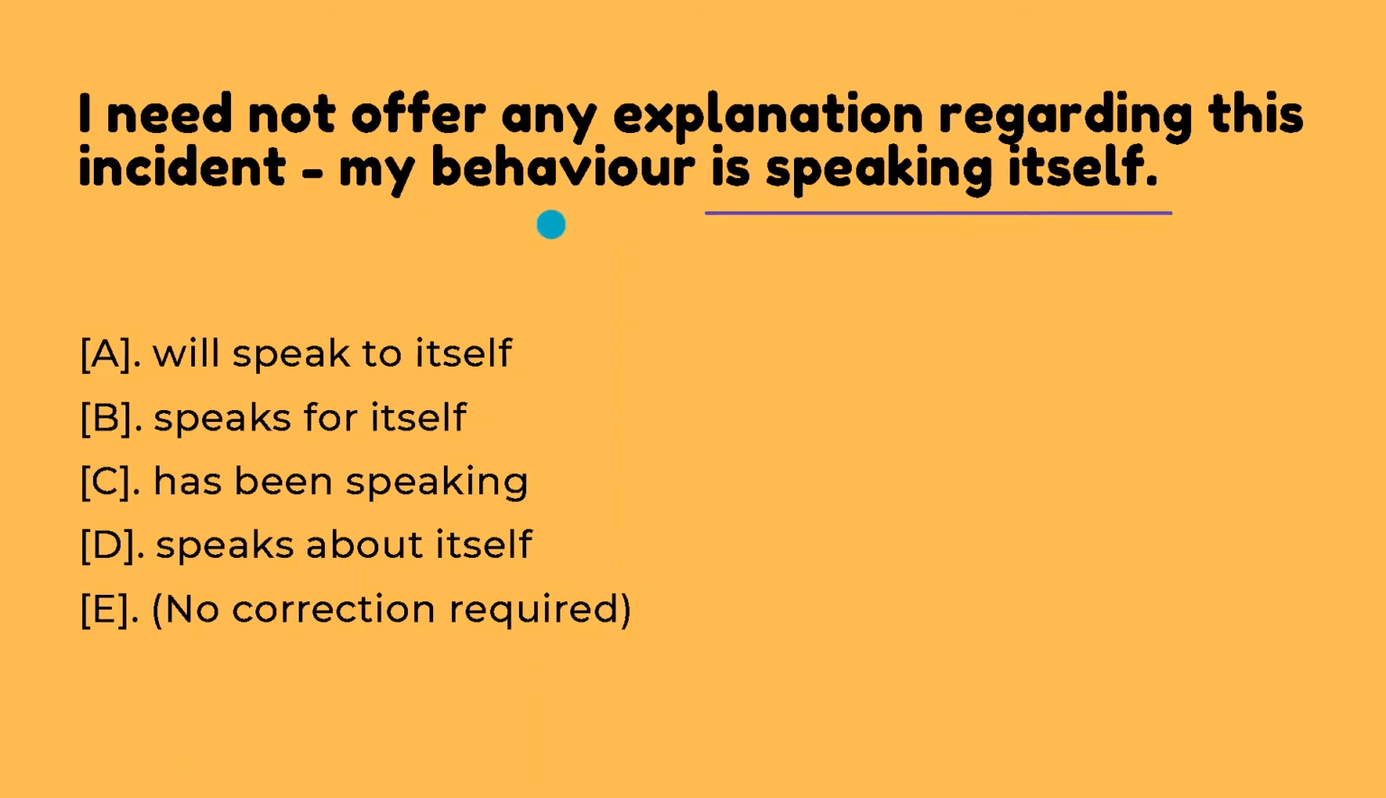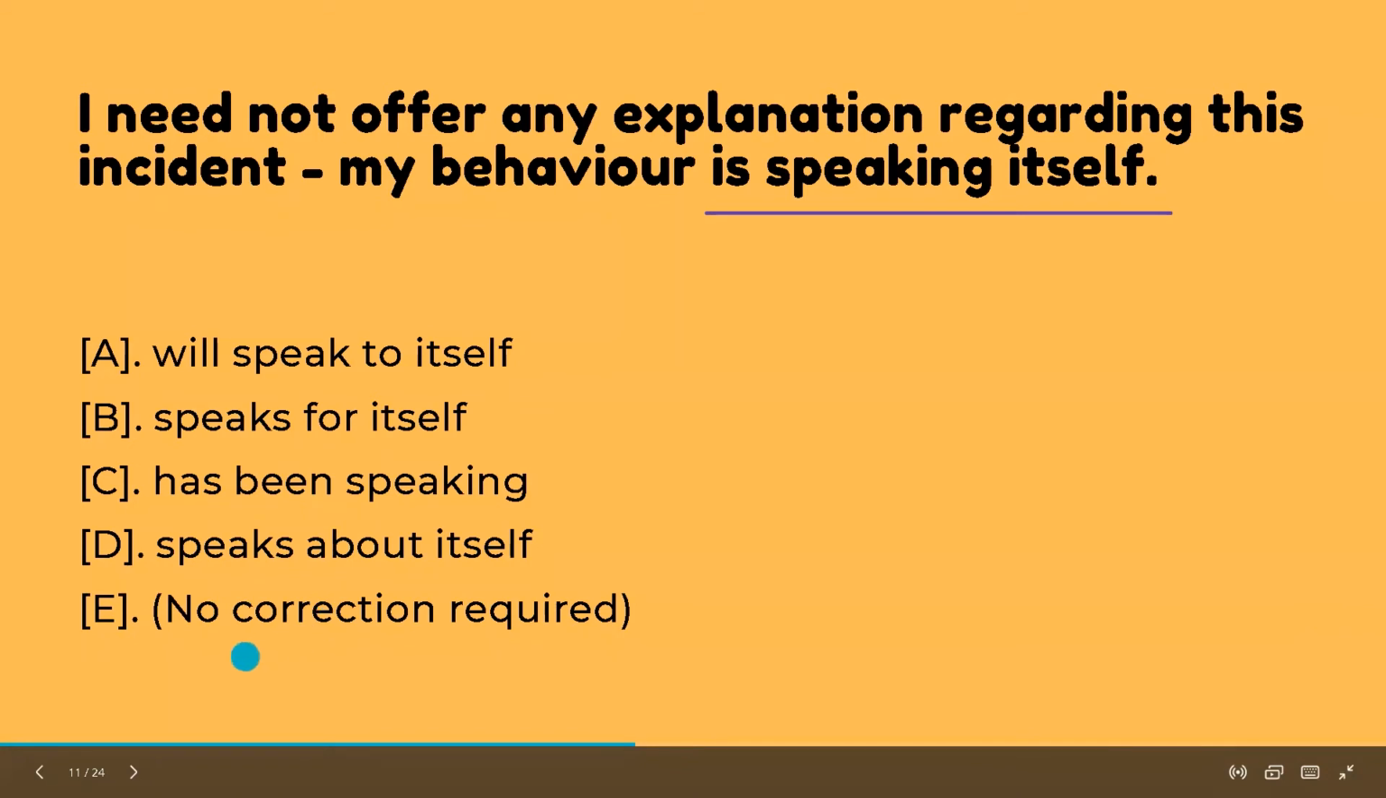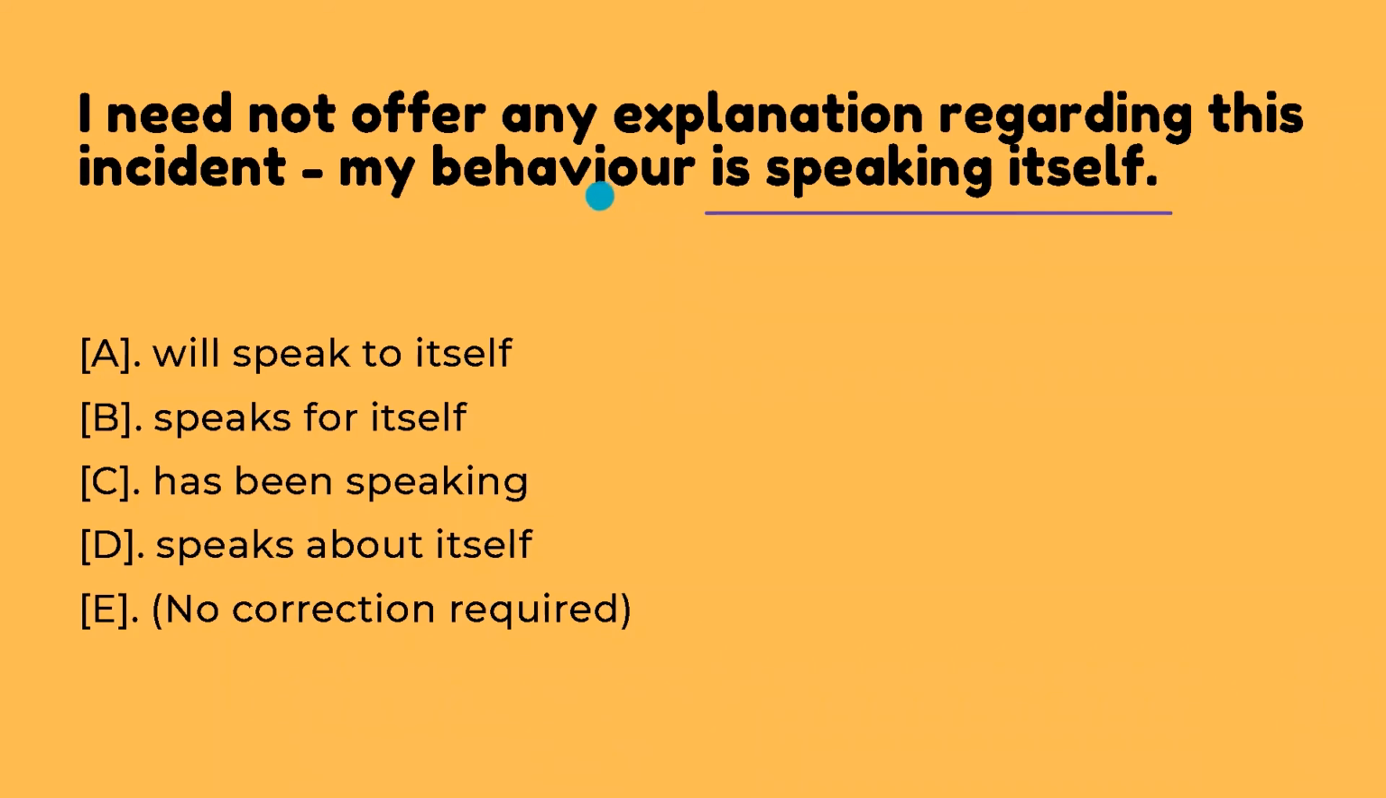If we feel that the current sentence is fully right and there is no error, then option E will have to be ticked, because it mentions that no correction is required. But let us look at all the options. First of all, what do you feel is wrong with the sentence? My behavior is speaking itself. Doesn't sound very correct, right? So let us look at the options now. My behavior will speak to itself. No, the behavior does not want to speak to itself. So no, this is also not the correct answer.